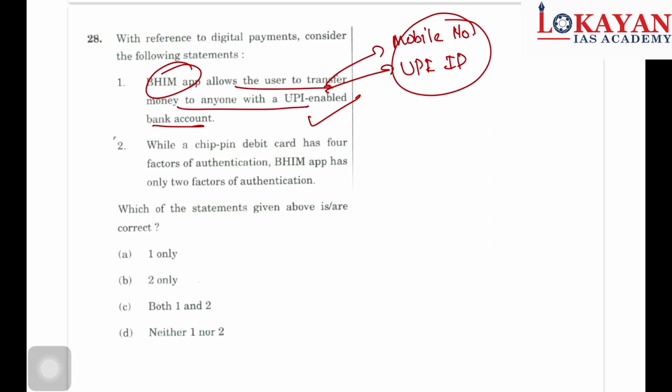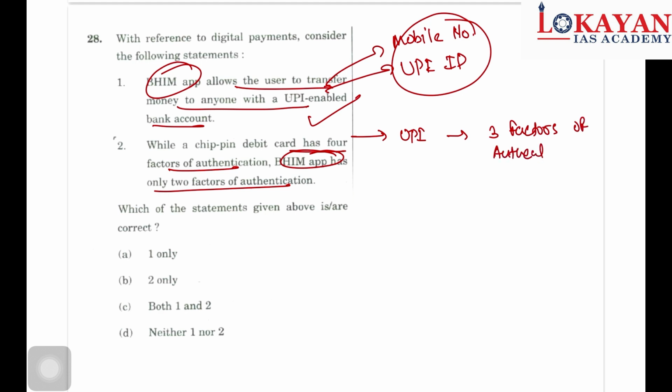Here is a catch in the second statement. While a chip in debit card has 4 factors of authentication, BHIM has only 2 factors of authentication. Now what is the catch here? Various classes or newspapers have given that UPI has 3 factors of authentication. Even Indian Express says 3 factors of authentication.